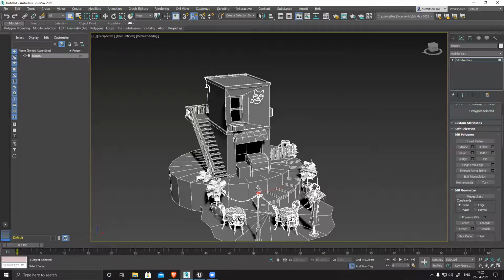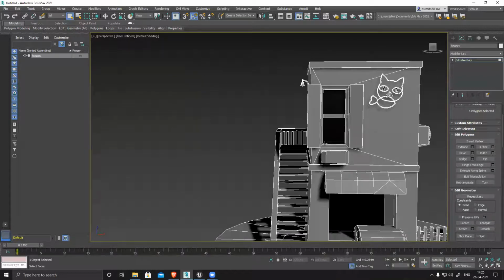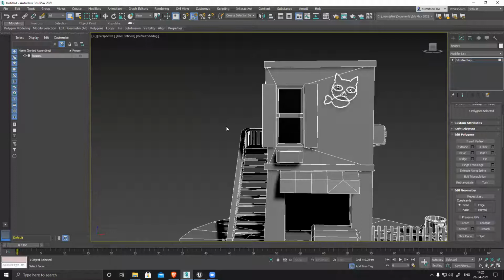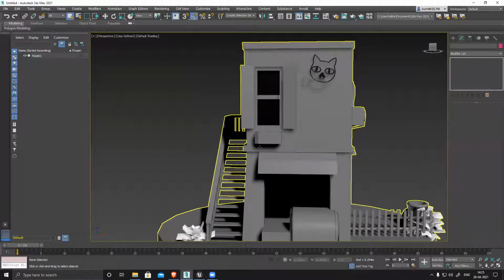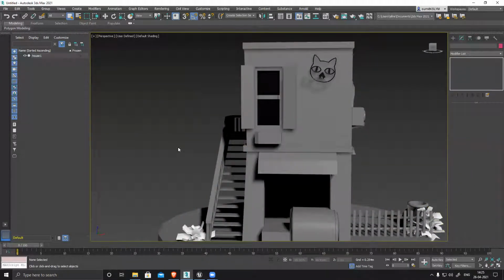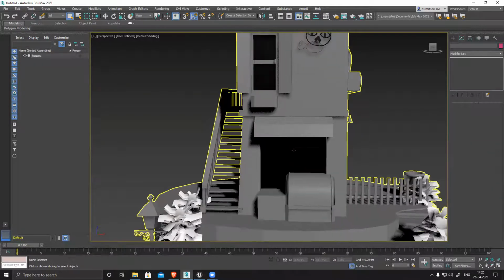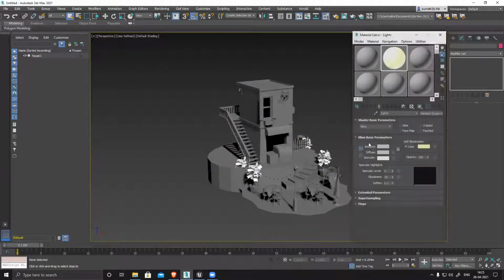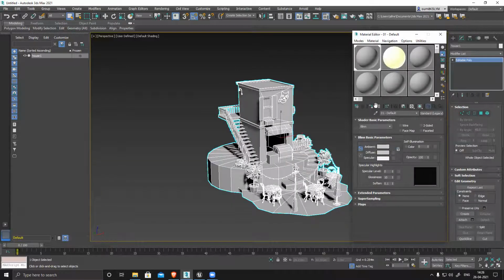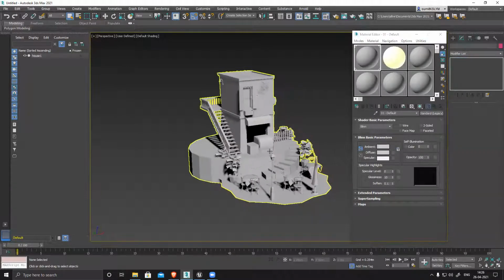So what I have done, you can see in my scene, anything which is glowing is black in color because I have added a separate material for it. Just to get rid of any confusion, I'm going to material and applying one material to everything. So there is no confusion. Right now my entire scene has only one material assigned to it.